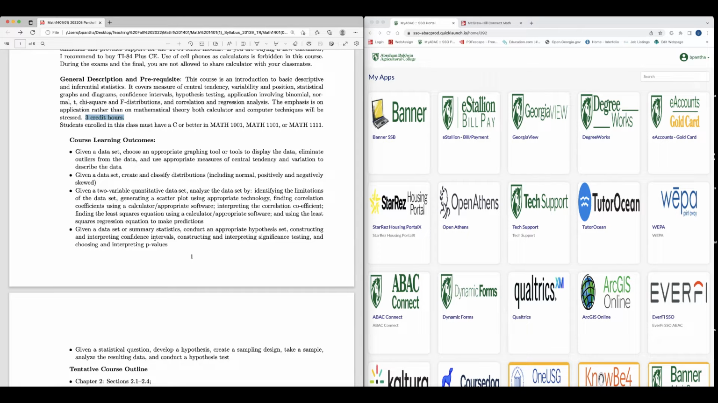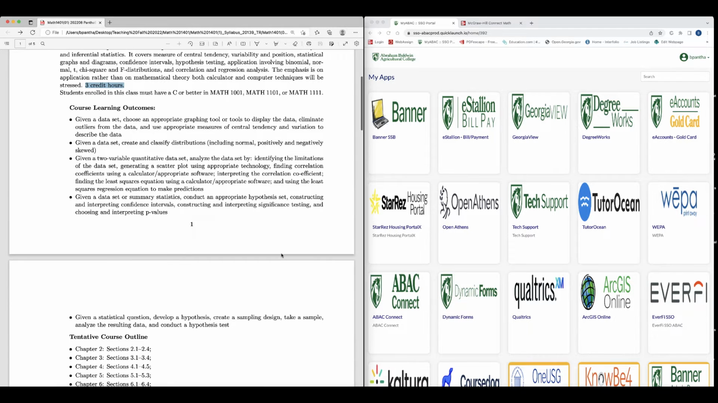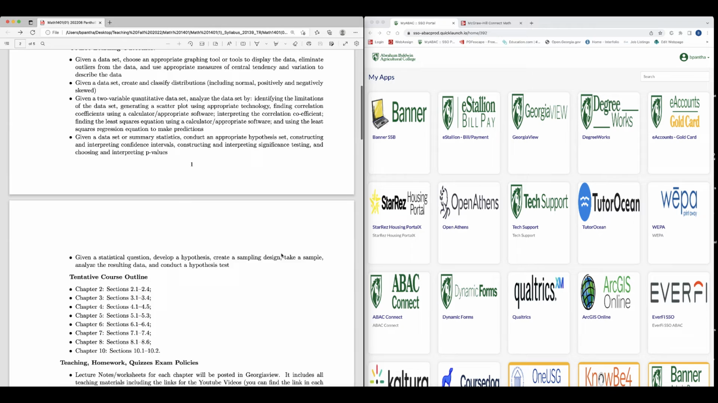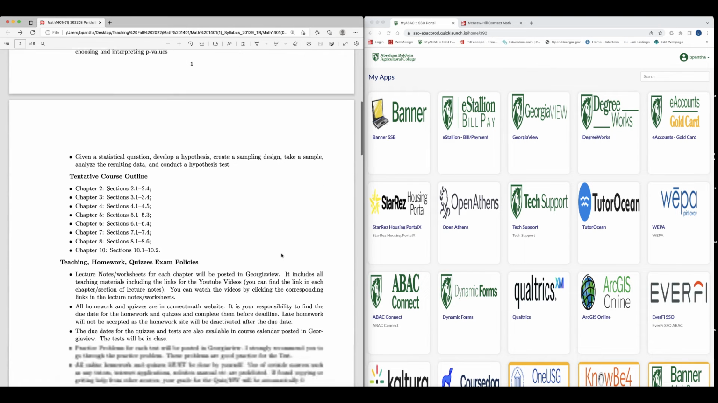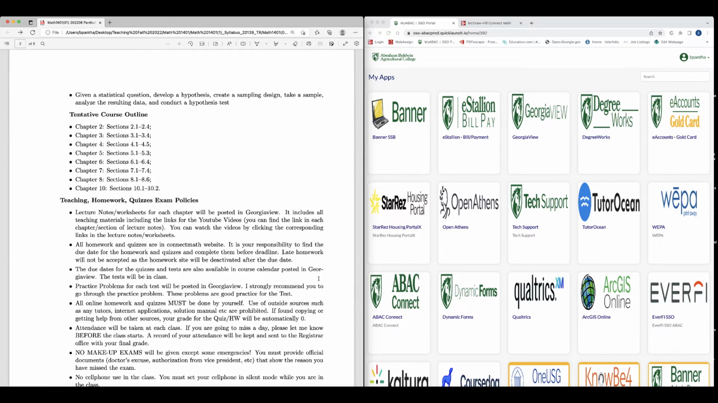And given a data set or summary statistic, conduct appropriate hypothesis testing, constructing and interpreting confidence intervals, constructing and interpreting significance testing, and choosing and interpreting p-values. Given a statistical question, develop a hypothesis, create a sampling design, take a sample, analyze the resulting data, and conduct a hypothesis test. So these are the materials that will be covered and asked in homework and in the test, okay, and quiz and test.